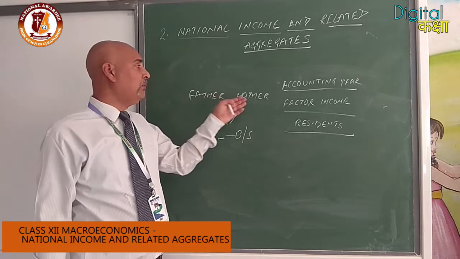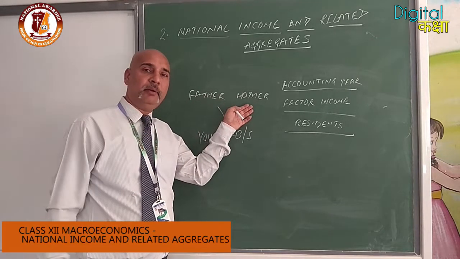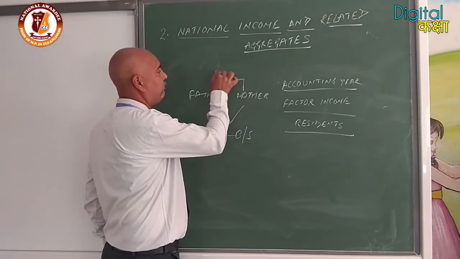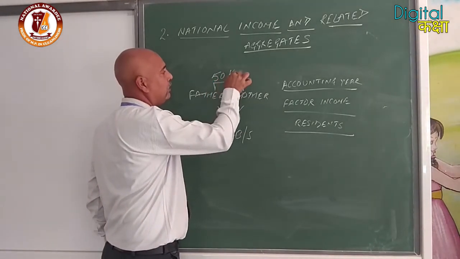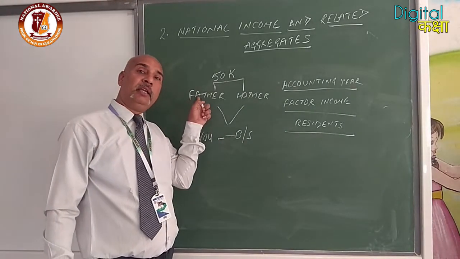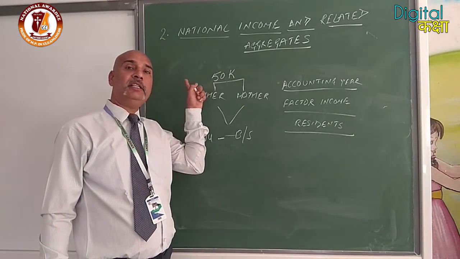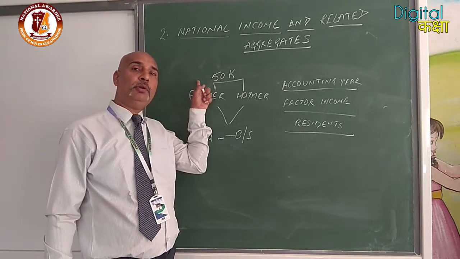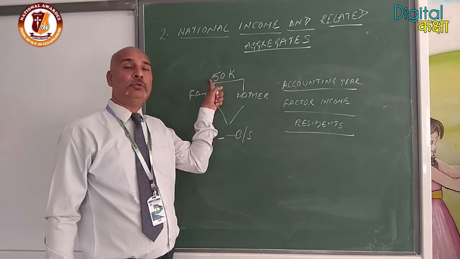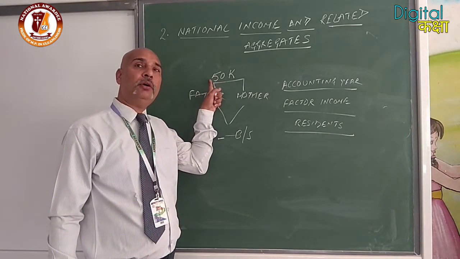Suppose your father and mother are working somewhere, and together they are earning 50,000 per month. It is earned. They are working, that means it is earned. It is not transferred. They are producing goods or services. So it is factor income. So together, suppose they are earning 50,000 rupees.